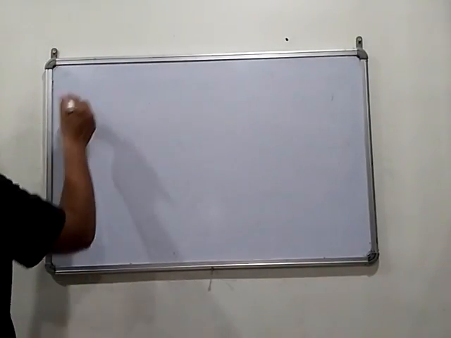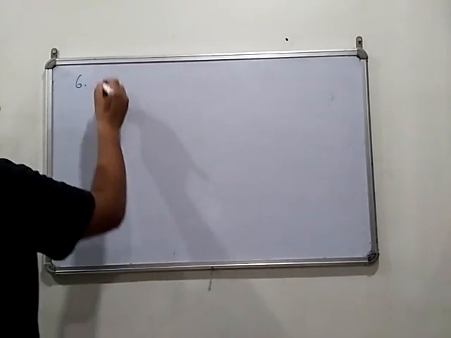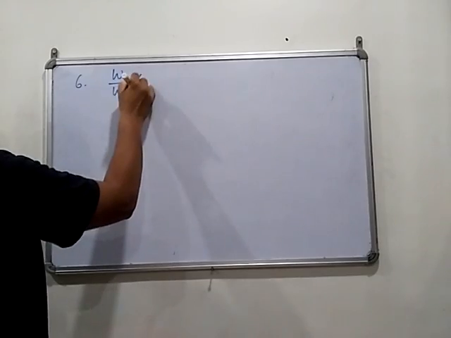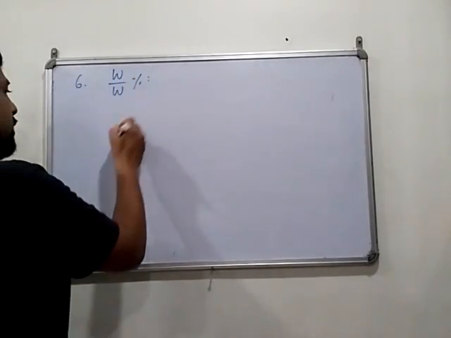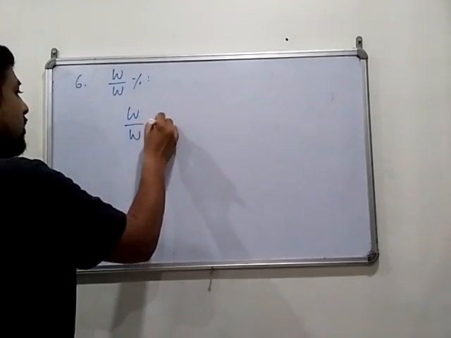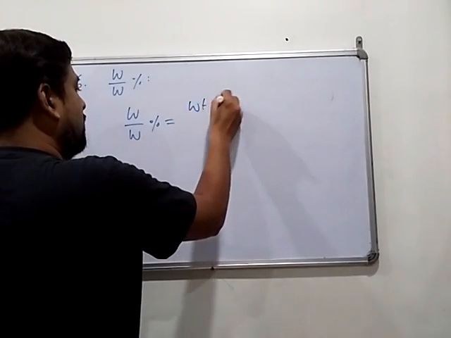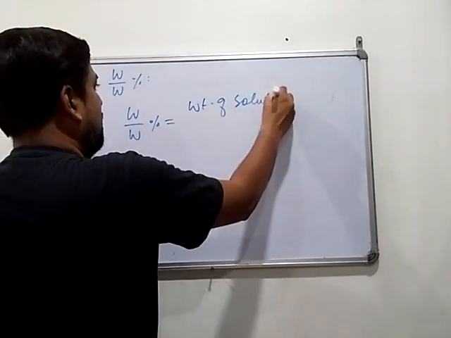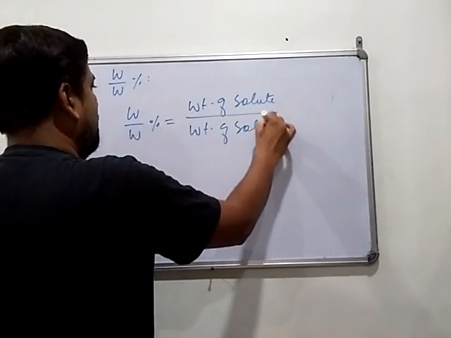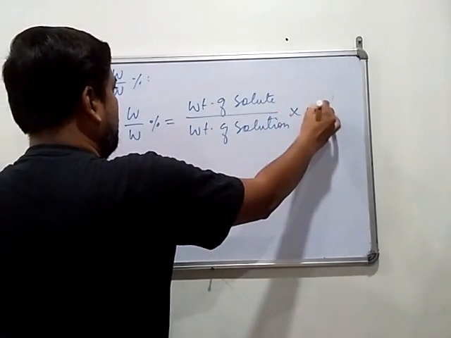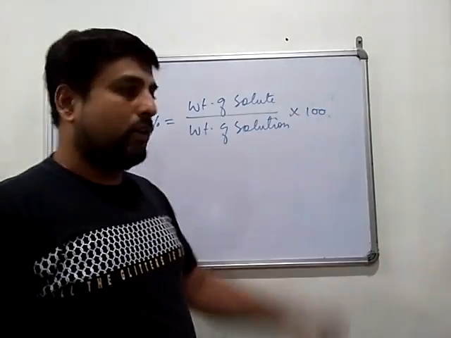Now next, the 6th one, is weight percentage. So this is very simple. Weight percentage or percentage weight by weight equal to weight of solute divided by weight of solution into 100, because percentage is out of 100, so 100 you have to take.